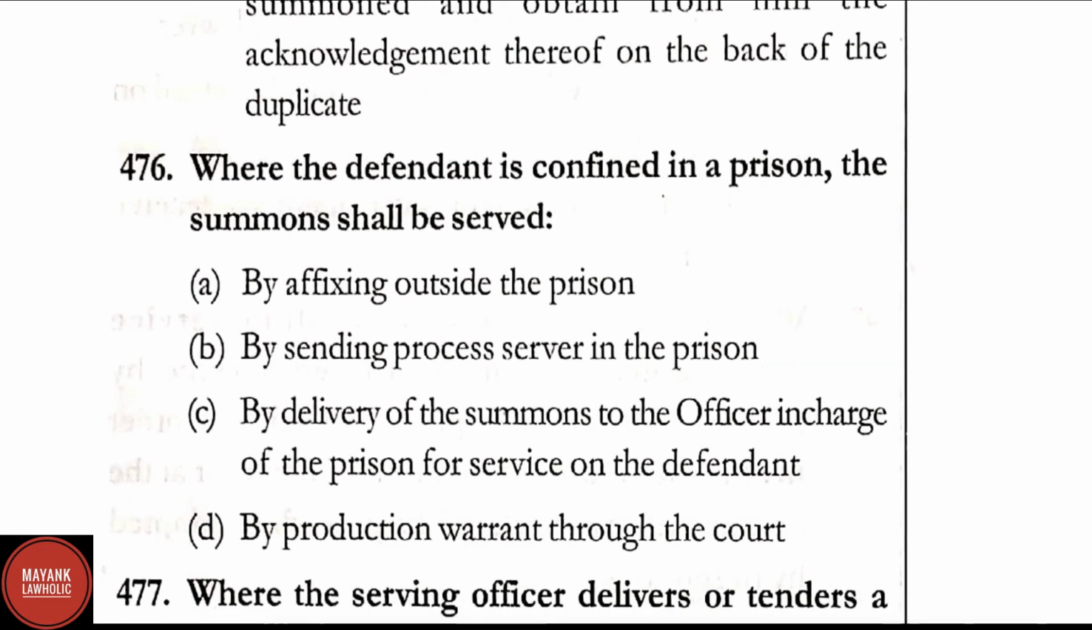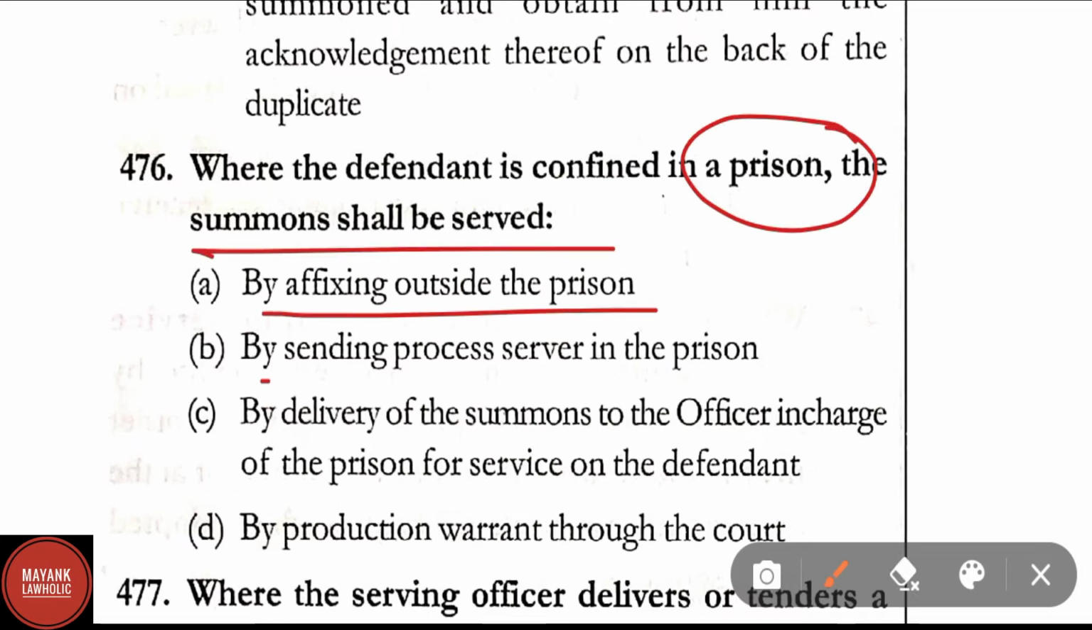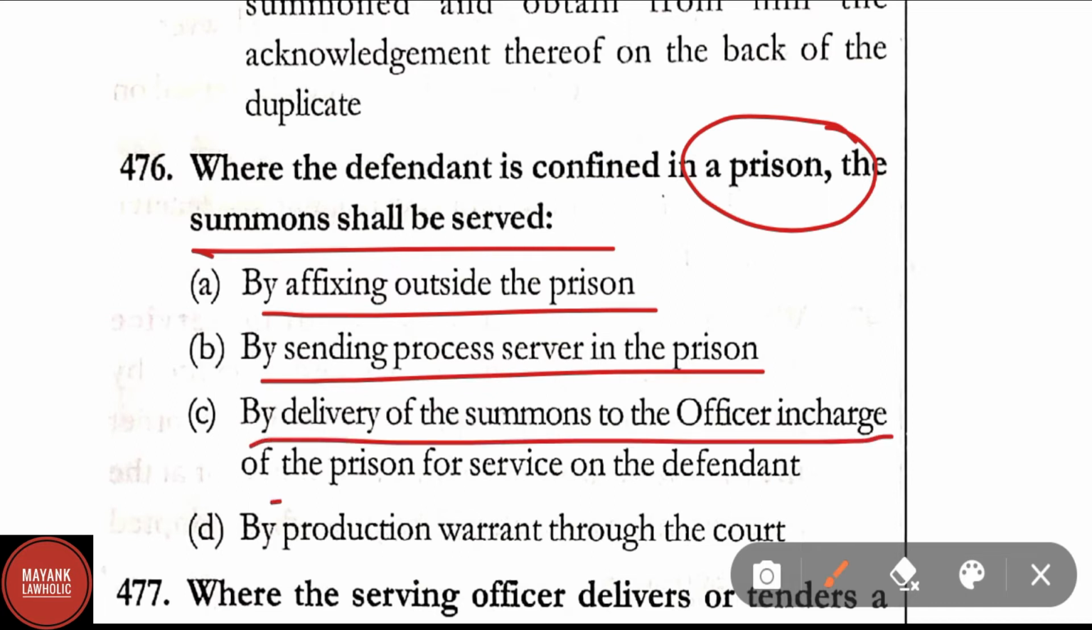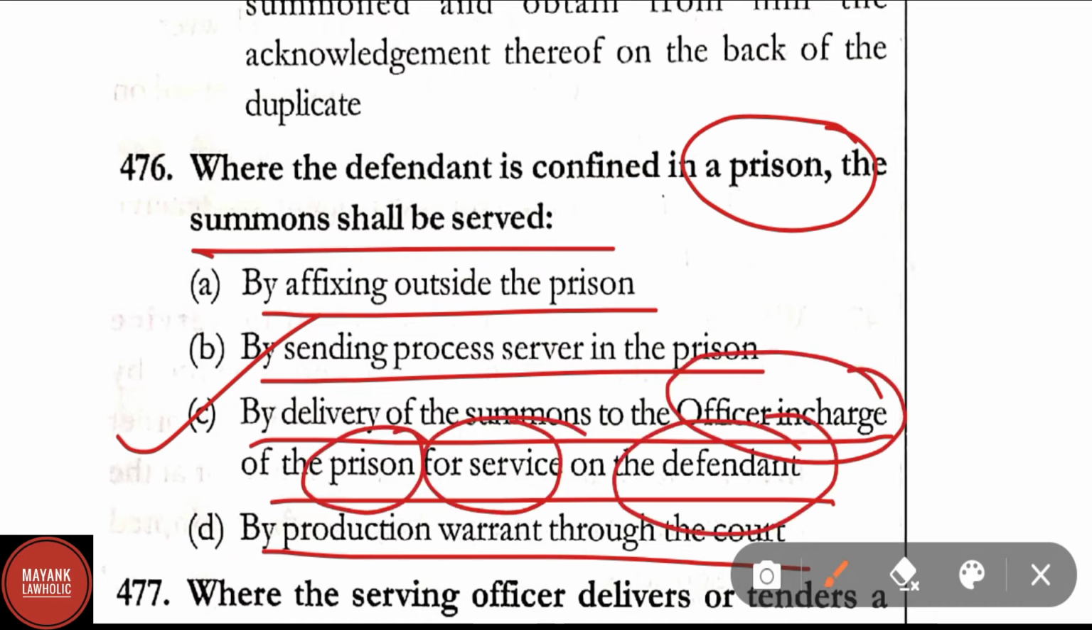Question number 476. When the defendant is confined in a prison, the summons shall be served by affixing outside the prison, by sending a process server in the prison, by delivery of the summons to the officer in charge of the prison for the service of the defendant, or by production warrant through the court. Here the correct answer is option C, that is by delivery of the summons to the officer in charge of the prison for service of the defendant.